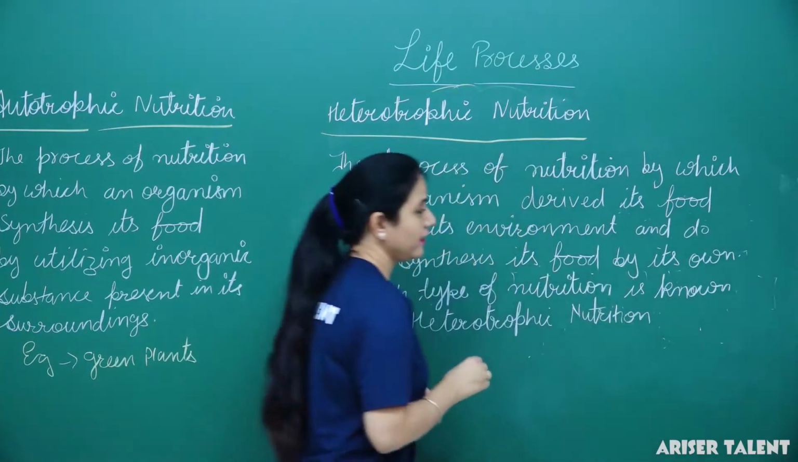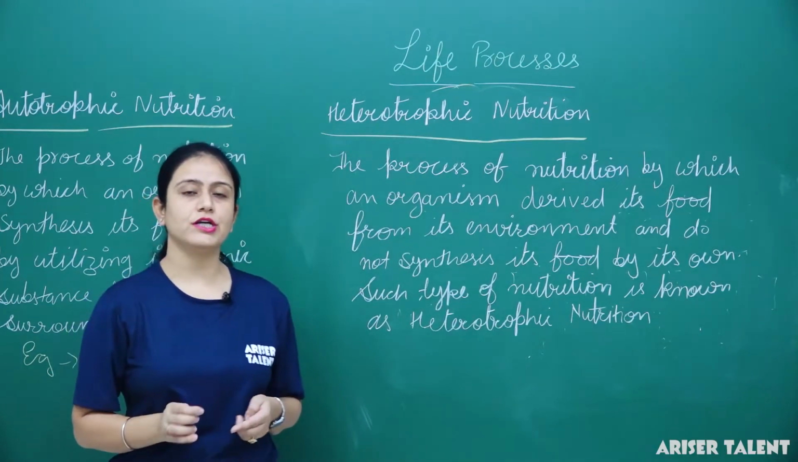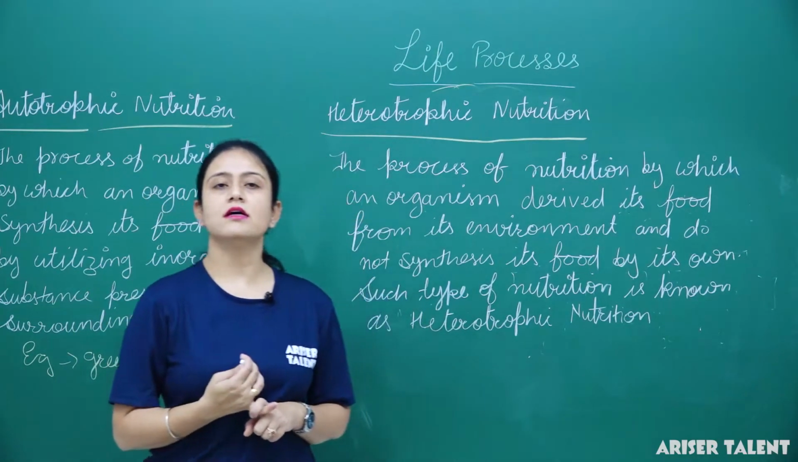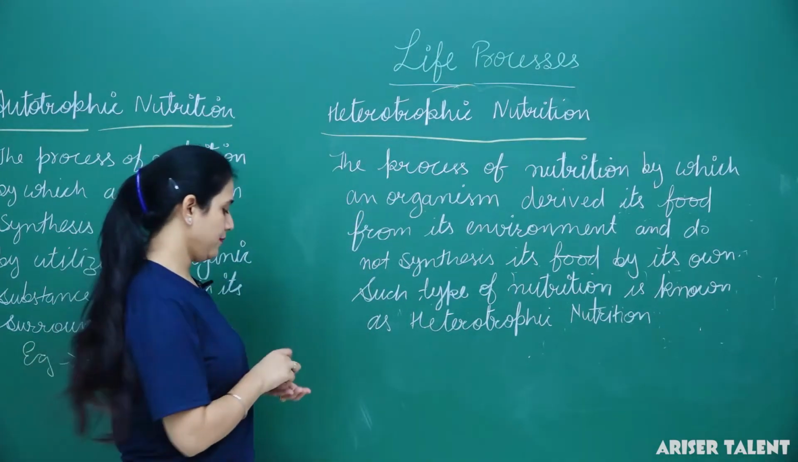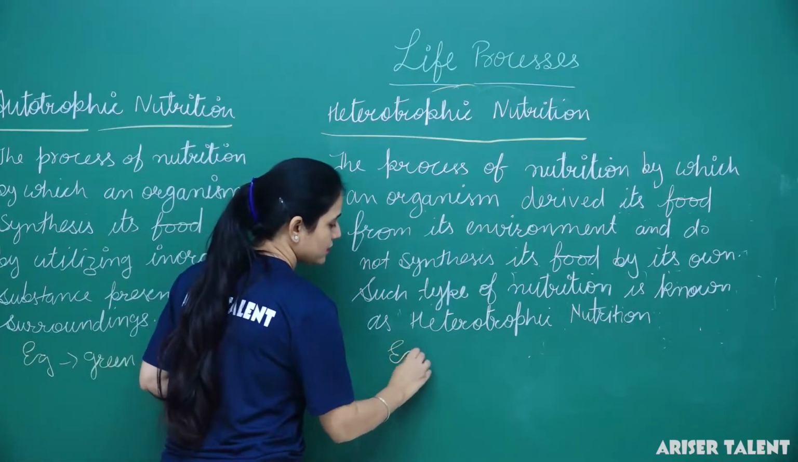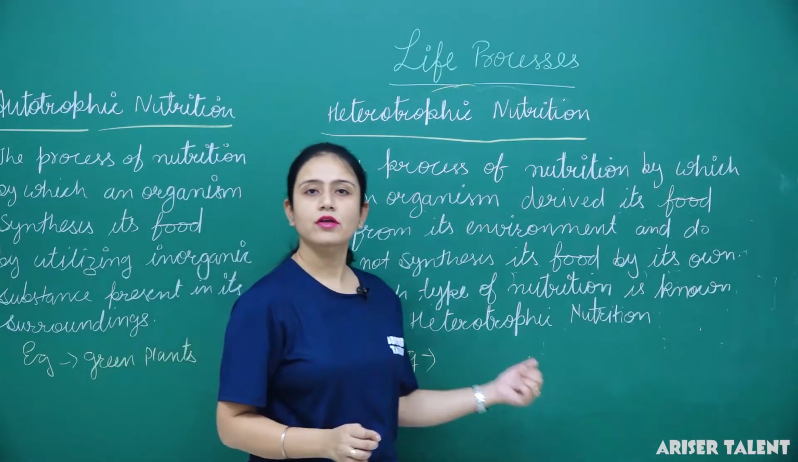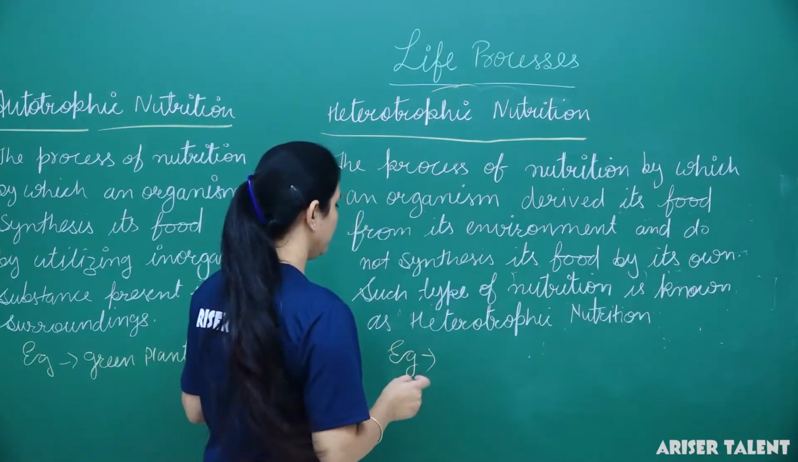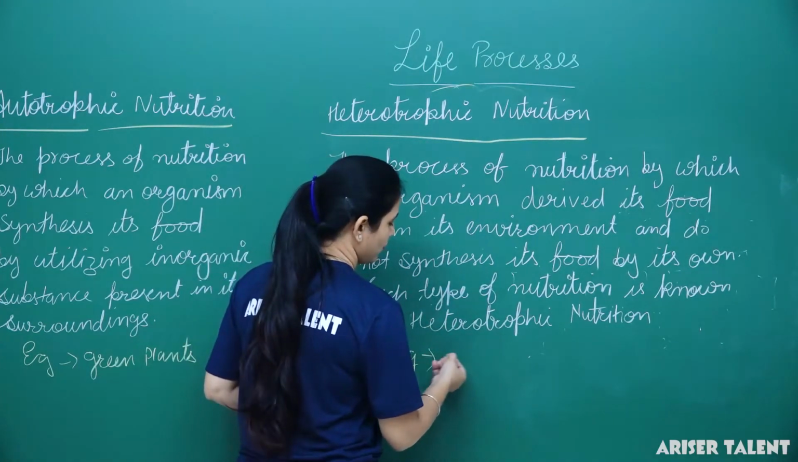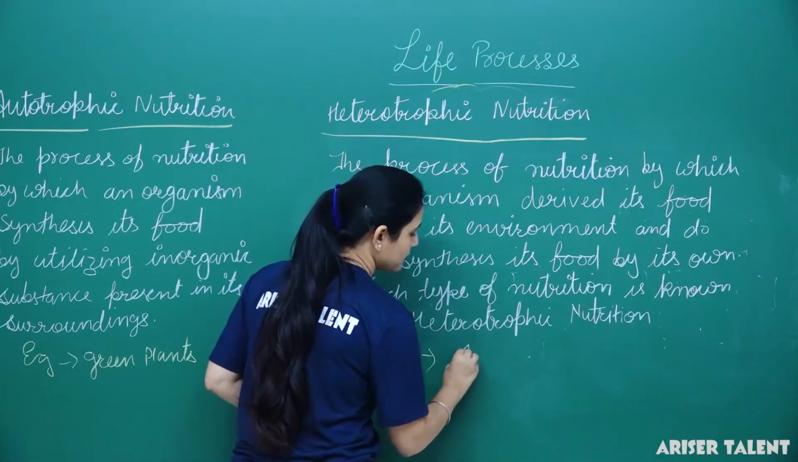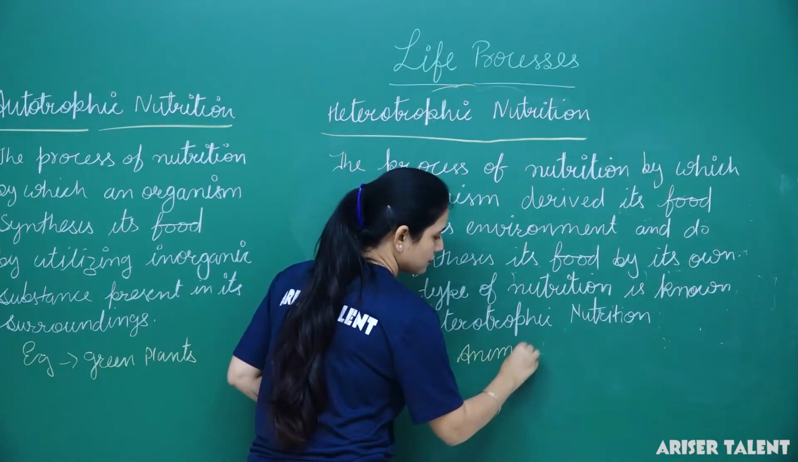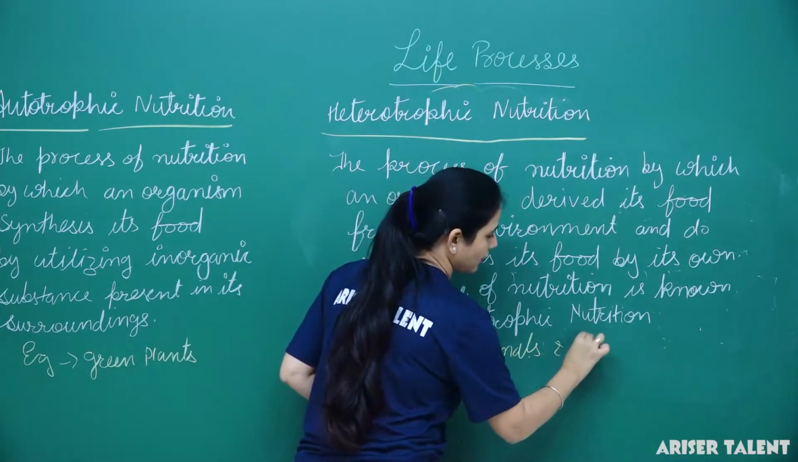So what are the examples of heterotrophic nutrition? Human beings and some other animals. Why do they not synthesize food? Because they do not have green pigment in their body. So here we can mention animals and humans.